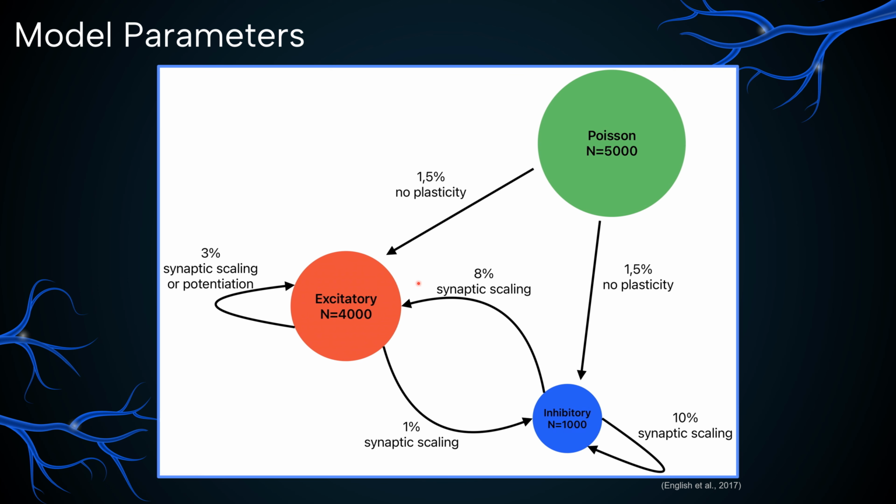The excitatory neurons exhibit regular spiking behavior, while inhibitory neurons exhibit fast spiking, which is also what is seen in the cortex, especially pyramidal cells and interneurons. Additionally, we included 5,000 randomly firing Poisson neurons. The connection probabilities that you see here are supposed to reflect an unhealthy state of axonal sprouting, which means that we increased the excitatory to excitatory connections.